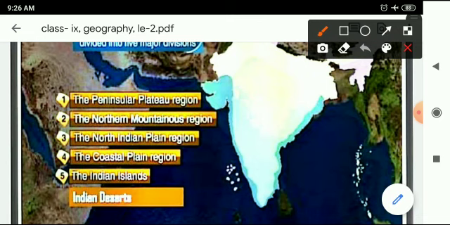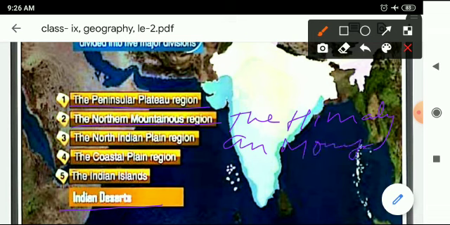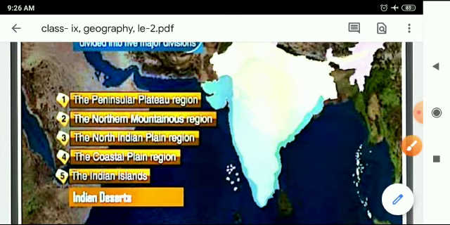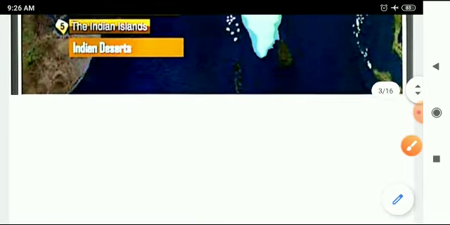As you can see on the screen, the first one I have told is the peninsular plateau. The second one is the northern mountain, that is the Himalayan mountain. Northern plain is third, the coastal plain fourth, Indian island fifth, and Indian desert is the sixth. These are the 6 classifications of the Indian landmass.